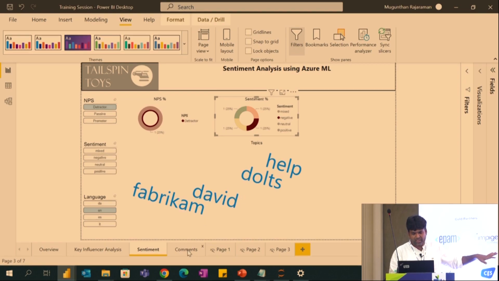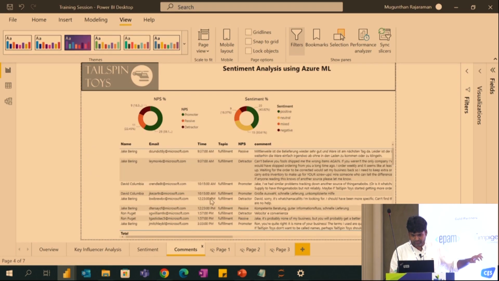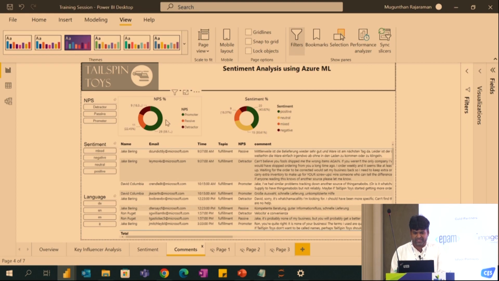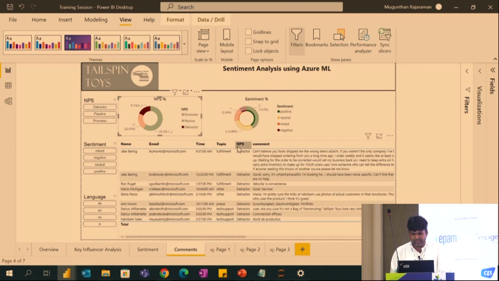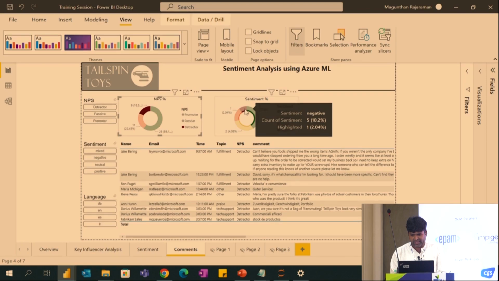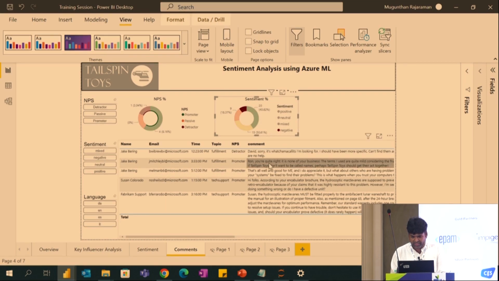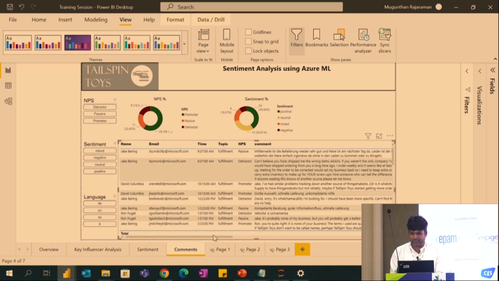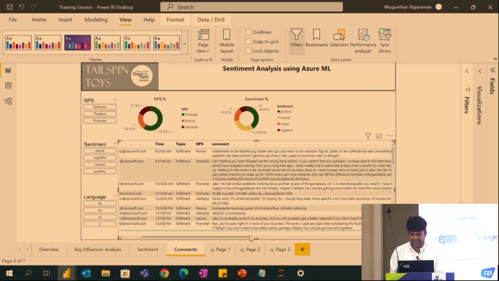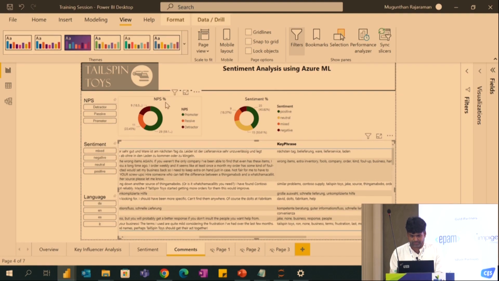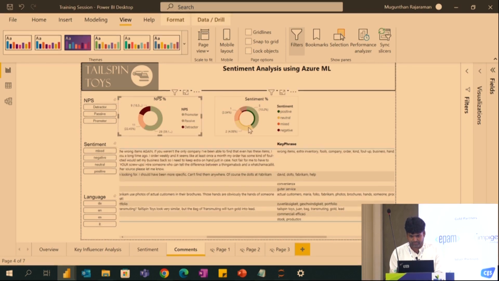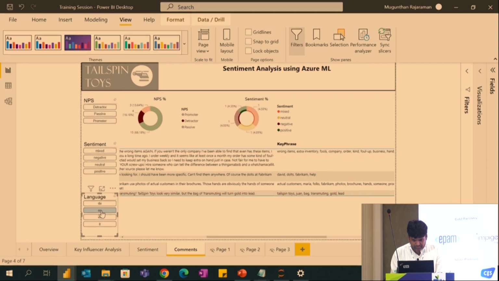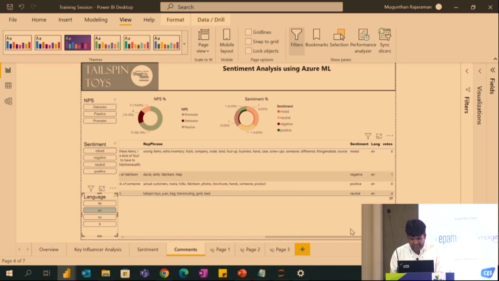So what I can do, I can just go to comments. Here I have filtered the same thing. For example, the detractor, then I'm just taking the negative comments. So these are all the negative comments. In this, I'm getting the person names. Then I can just go and, for example, here I'm getting the sentiment.